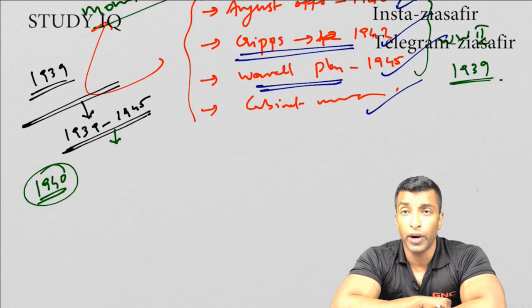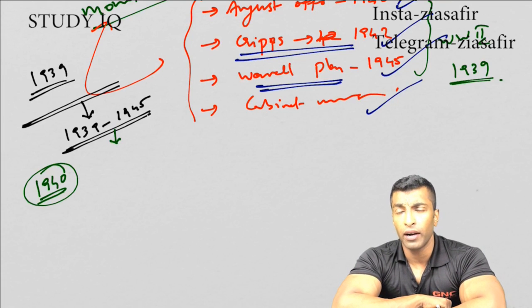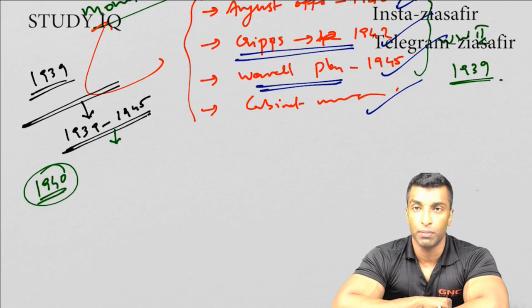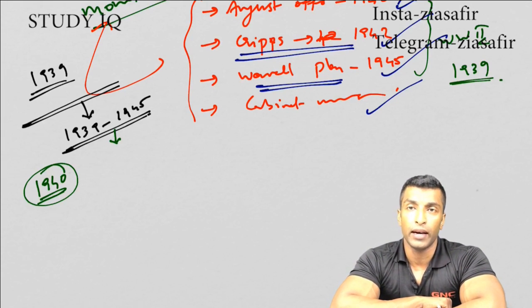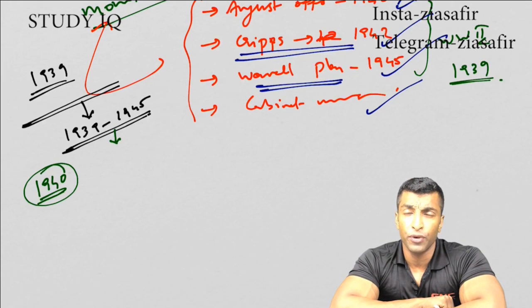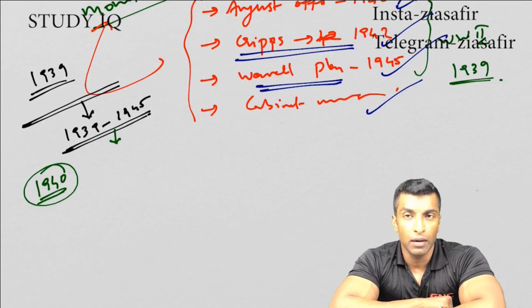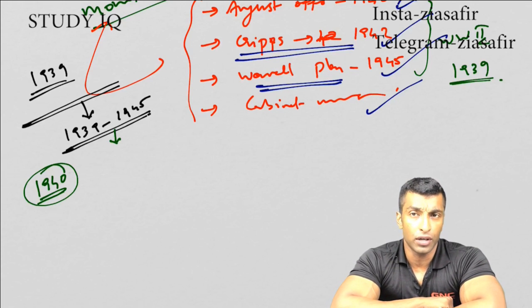And the fourth point, equal representation would be given to Hindus and Muslims in the Constituent Assembly. And the fourth point was a controversial one. The Muslim League argued that the Muslim representation in the Constituent Assembly should come only from the Muslim League, and Congress rejected this because if you accept it, Congress would be branded as a Hindu organization. And don't forget, there are many Muslim leaders in Congress also.